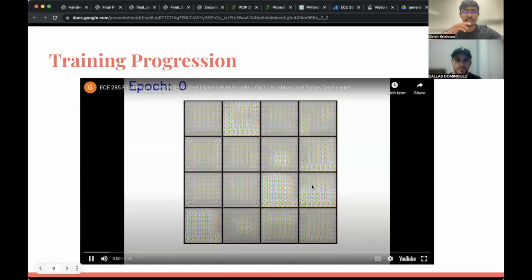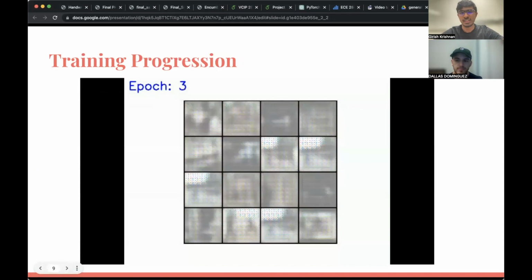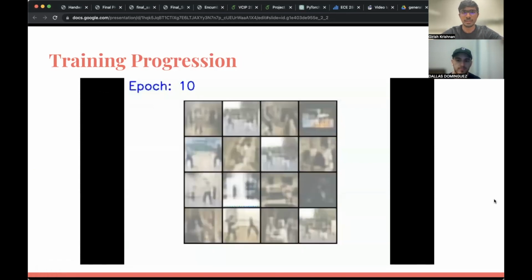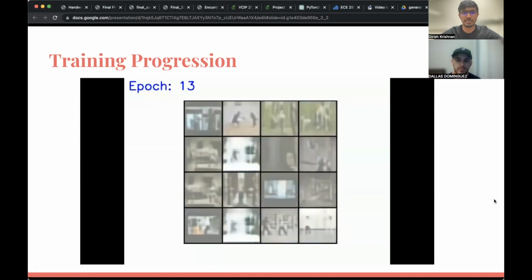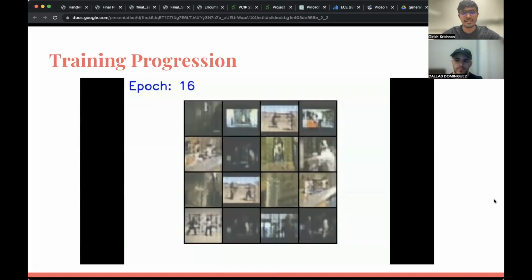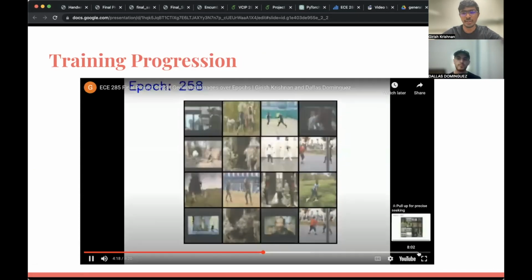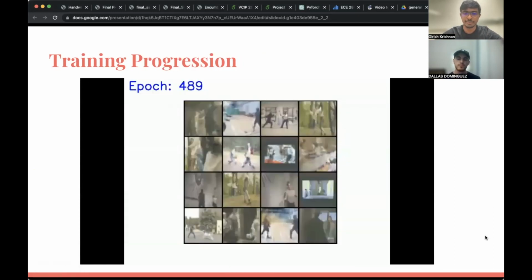Now let's very briefly look at the training progress over our epochs. In this video, we have the generated fake images over each epoch. As you can see in the earlier epochs, the generated images have very poor quality. A lot of them are barely recognizable. And as the number of epochs increases, we can see that the generated images become gradually more realistic. And our final result, which comes around epoch 500, is shown over here.